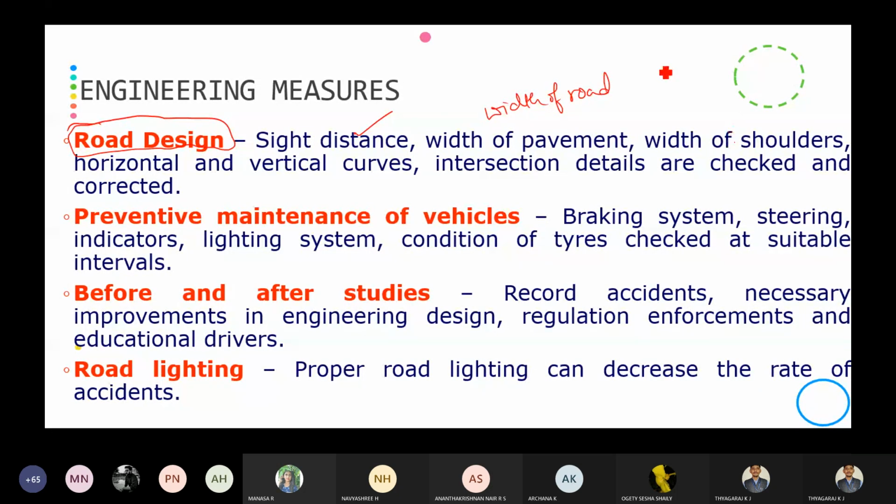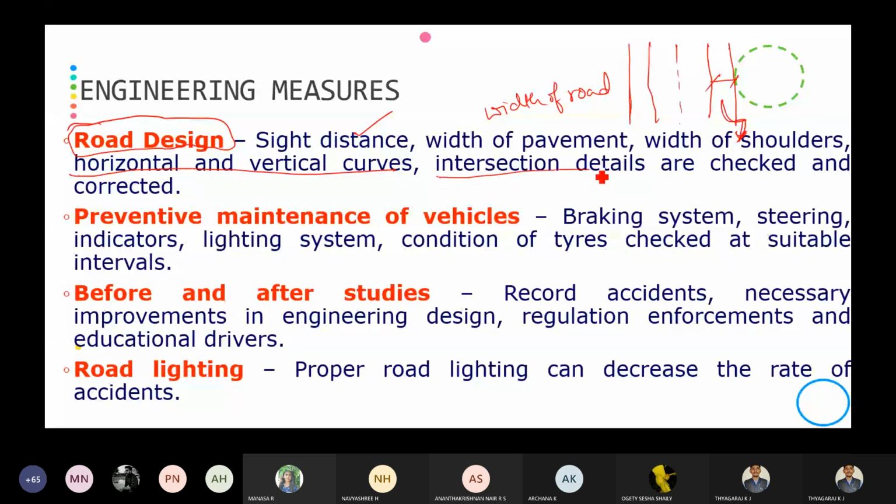Then width of shoulders. I think you have observed that when the road is constructed, after that road there will be an extra path provided. That extra path we are going to call the shoulder. So if we provide a proper width of the shoulders, we can easily reduce the accident. Then horizontal and vertical curves, that is the curves which are provided in the road. If you properly design the curves, we can easily reduce the accident.